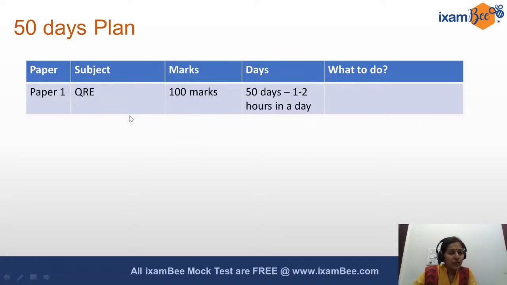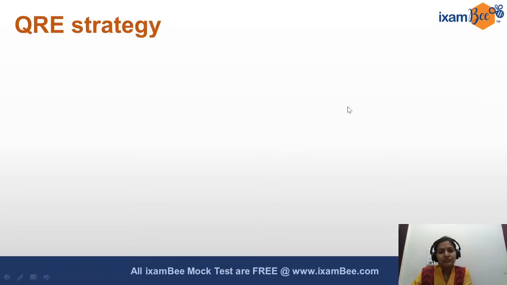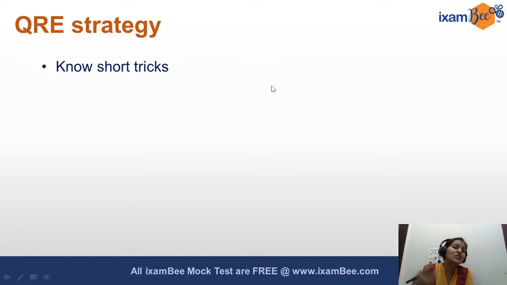So for QRE, 100 marks, you have to study this for all the remaining 50 days and spend around 1 to 2 hours in a day for this. And what you should be doing here is to know the short tricks. Many of you might have already done that. Many of you may already be good in English, so you don't need to spend the time in revising those tricks or those basic rules again and again.